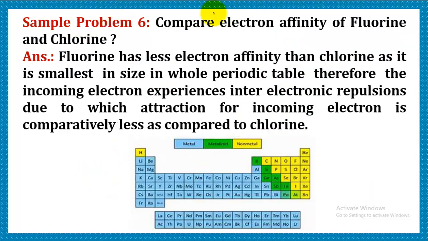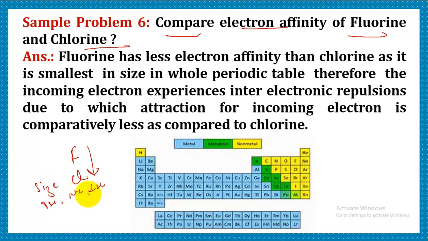Next question is that we have to compare the electron affinity of fluorine and chlorine. We know that in a group, fluorine is placed above and then we have chlorine. As we move down, obviously the size increases and nuclear charge decreases. So out of both, the nuclear charge is more for fluorine. Therefore, it should have more tendency to accept the electron in comparison to chlorine. But this is an exceptional case. Though fluorine is the smallest of all the elements, possesses the highest nuclear charge and is highly electronegative, still chlorine possesses higher electron affinity than fluorine.